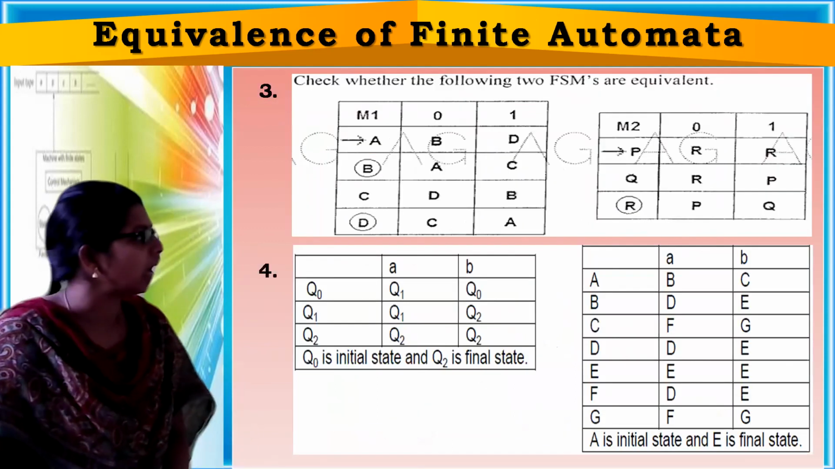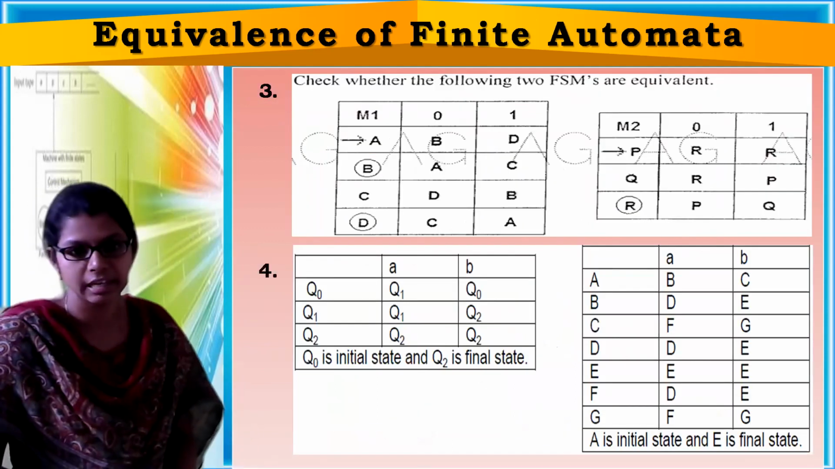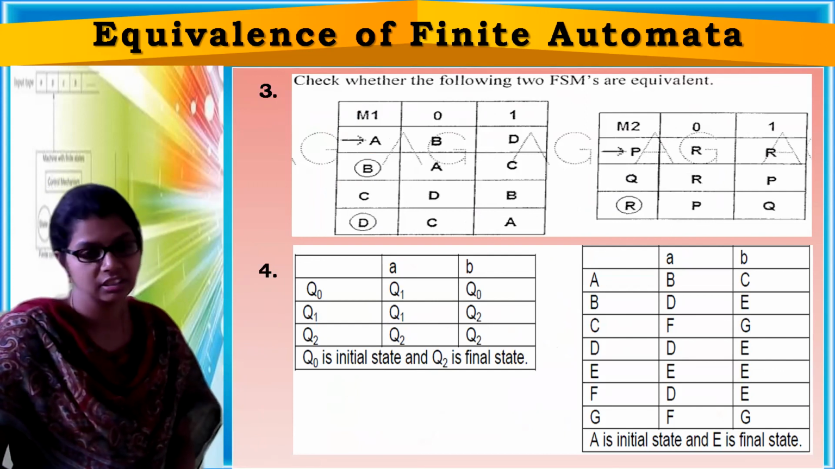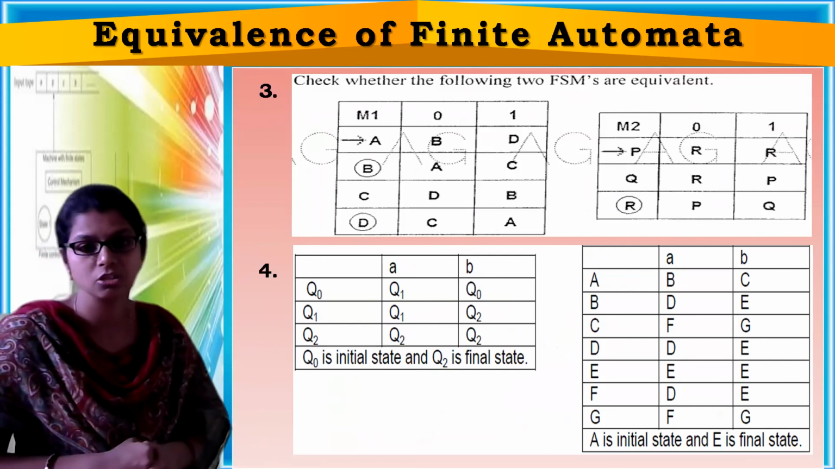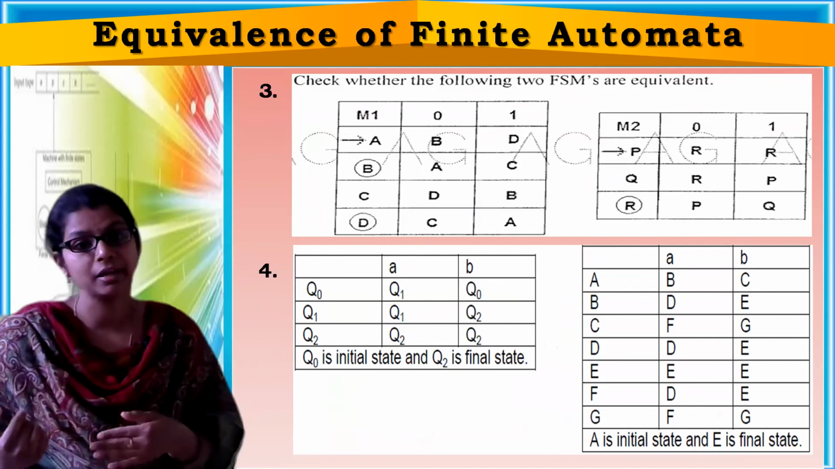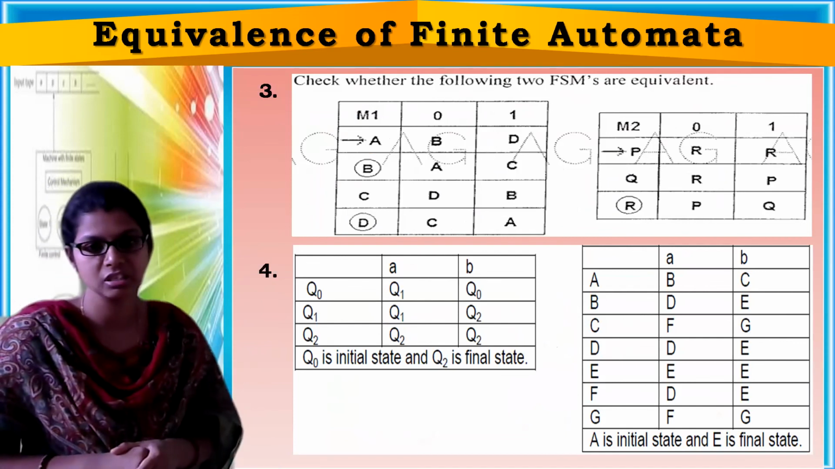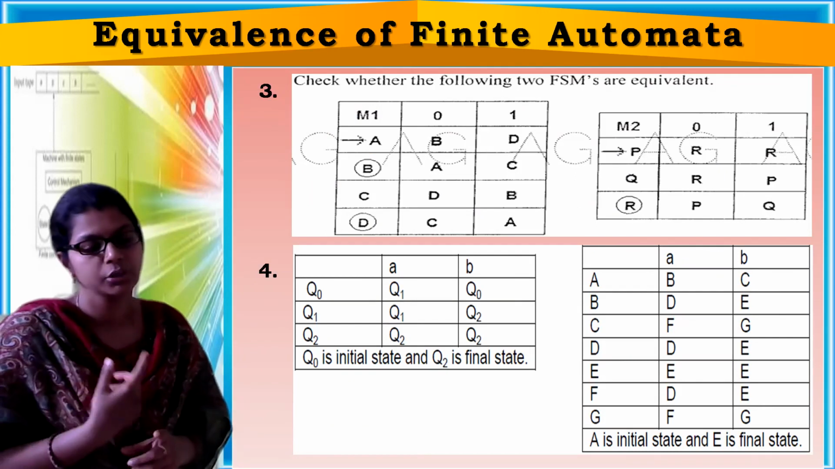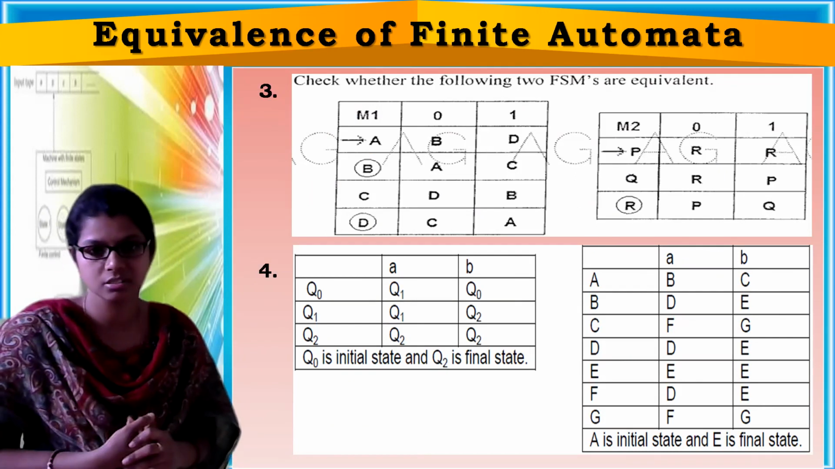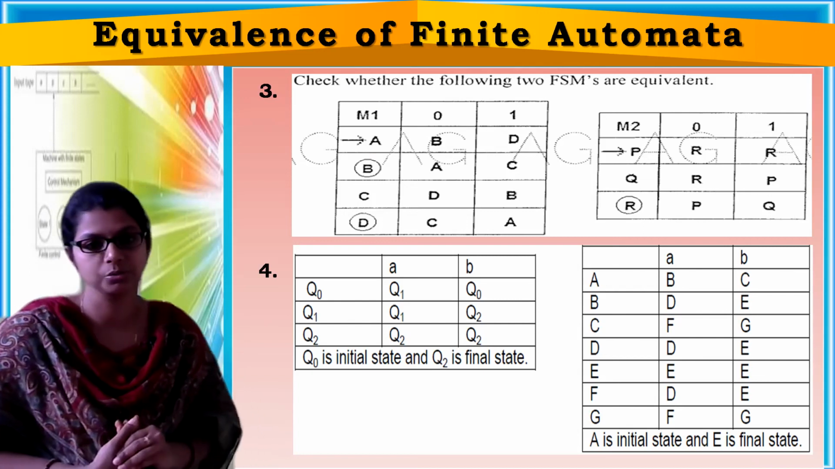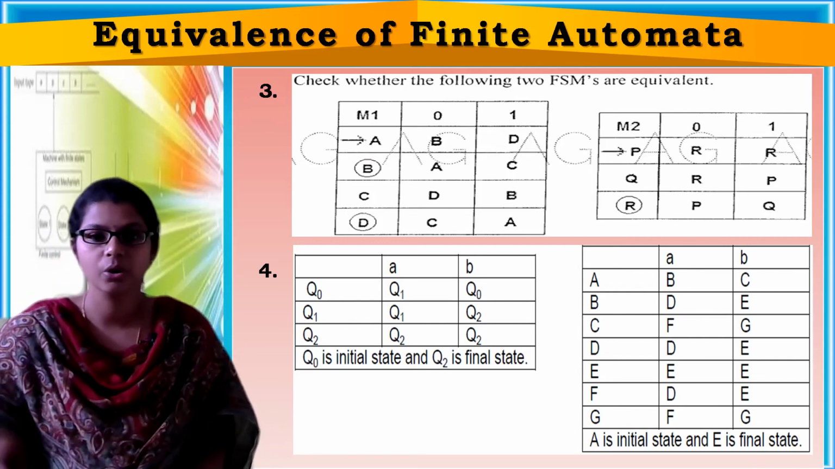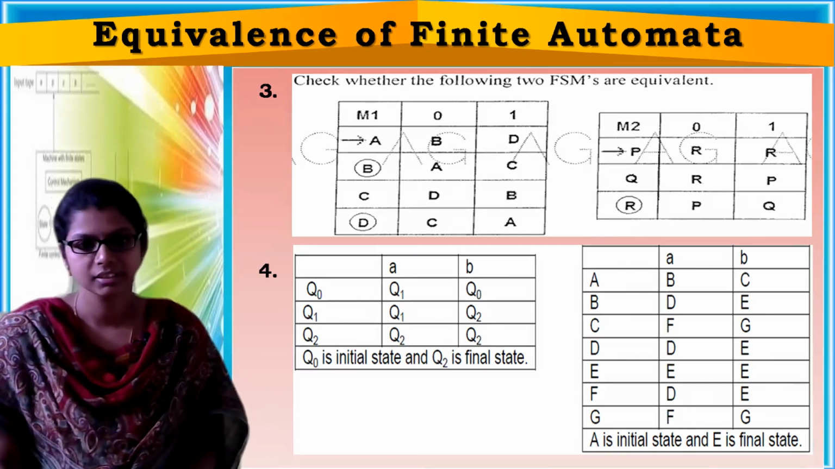Here I am giving you the transition tables. From the transition tables also, you can construct the pairwise transition table. So by making use of these transition tables of the finite automata, you construct the pairwise transitions and then you can find it out. Okay? Thank you.